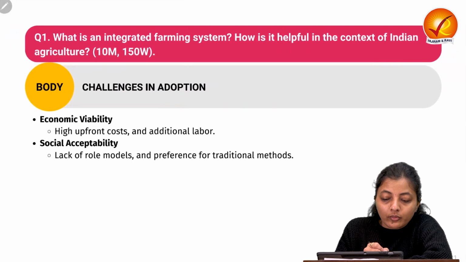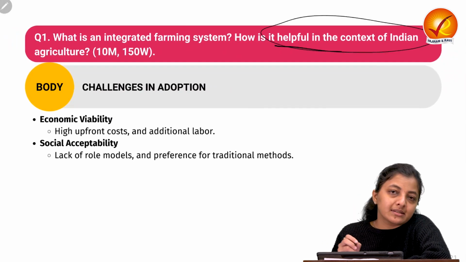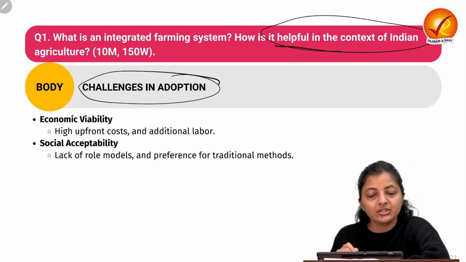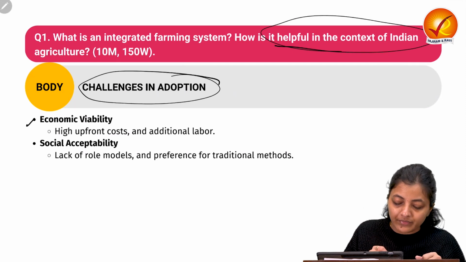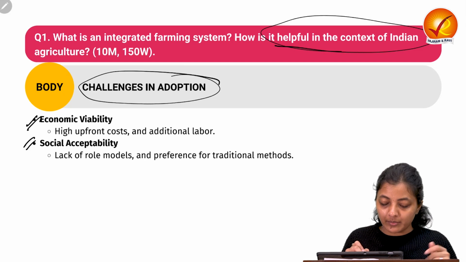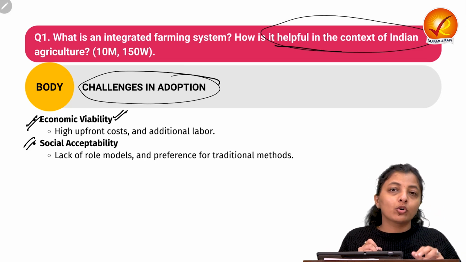Okay, moving on to the next part. It is a 10 marker question. If it is asking how it is helpful in Indian agriculture, you can also write what some challenges in its adoption are. There are challenges with respect to economic viability and social viability. Economic viability: a high upfront cost is there.